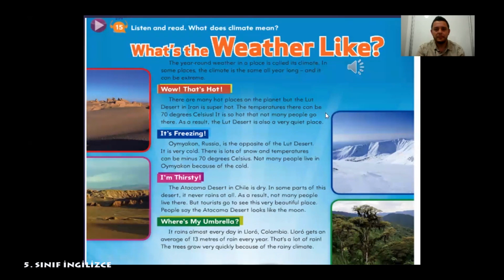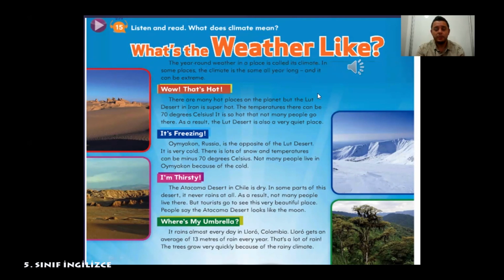What's the weather like? The year-round weather in a place is called its climate. So, what does climate mean? The year-round weather in a place is called the climate. Let's go on.